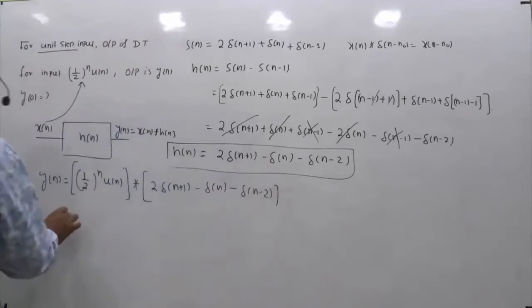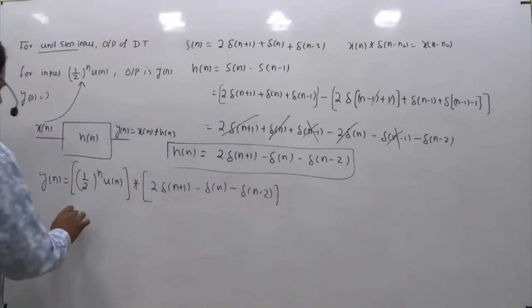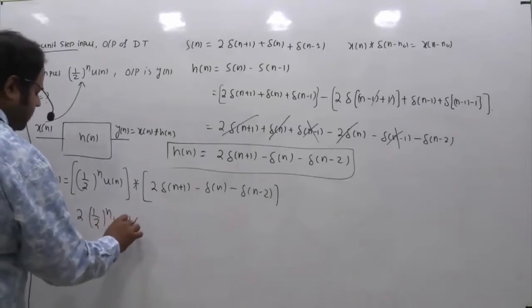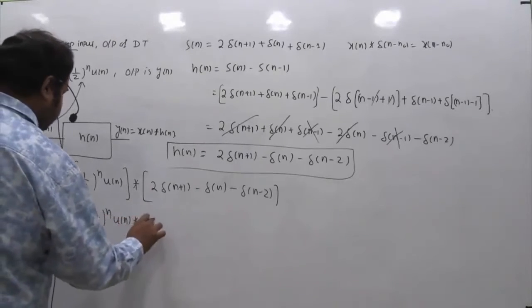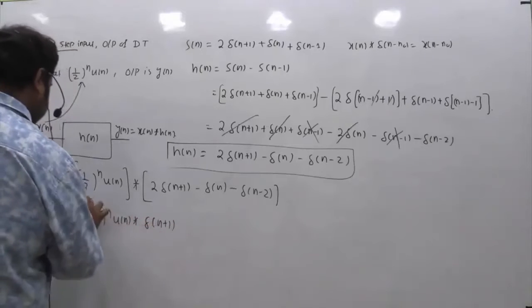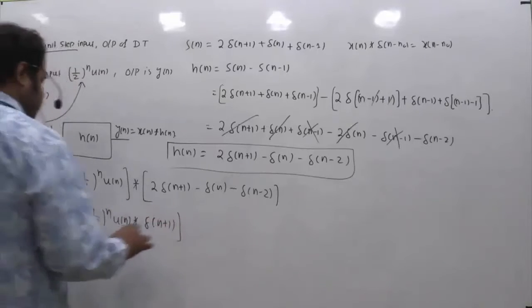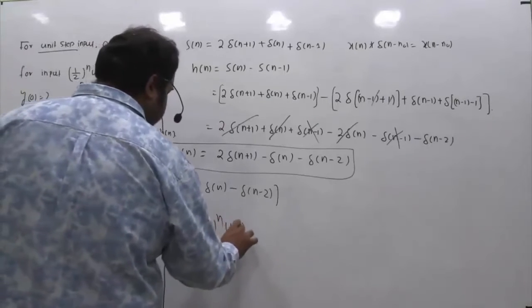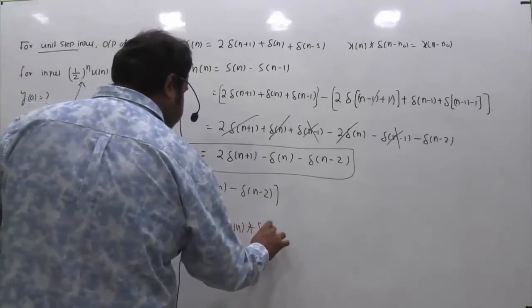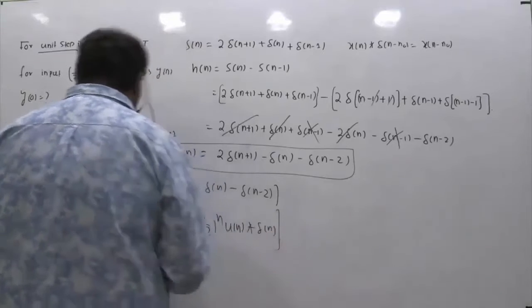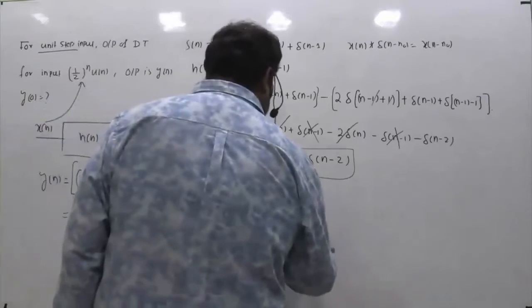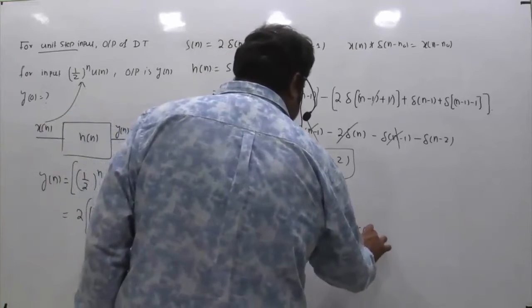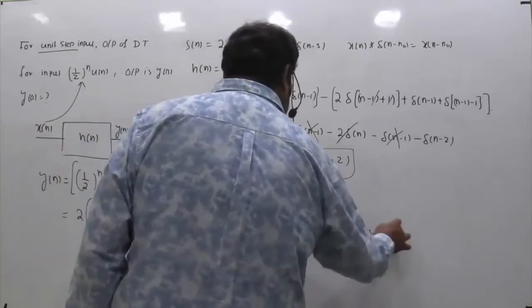Now we can split this like this: 2 into half power n u of n convolution with delta of n plus 1, minus half power n u of n convolution with delta of n, minus half power n u of n convolution with delta of n minus 2.